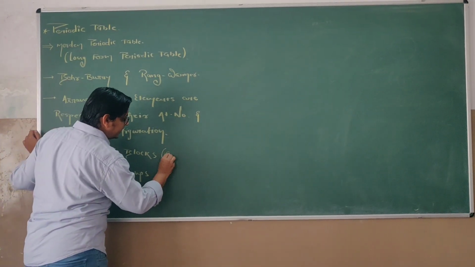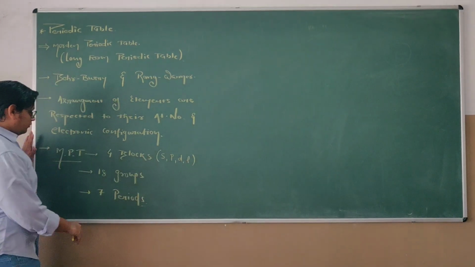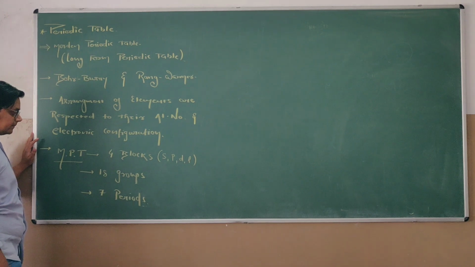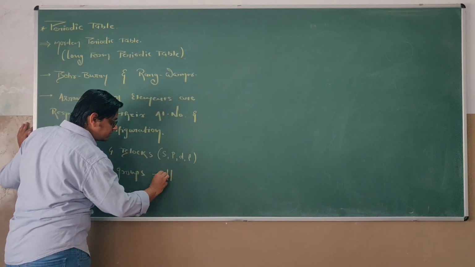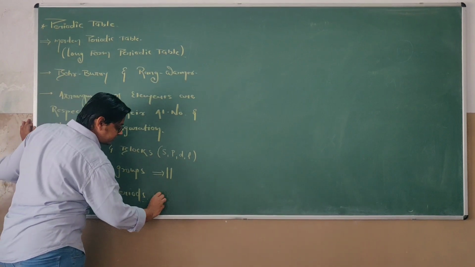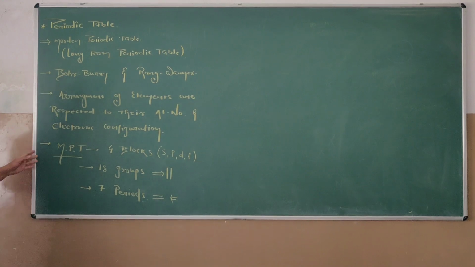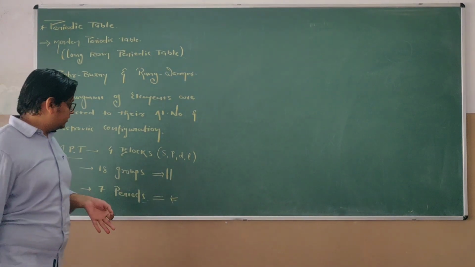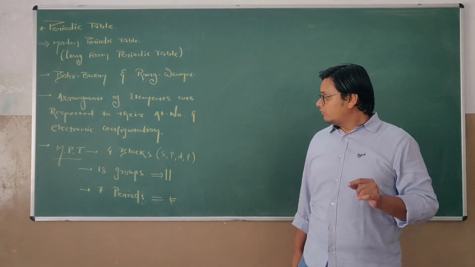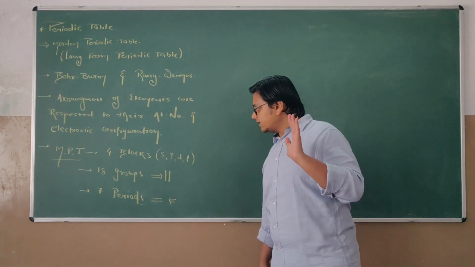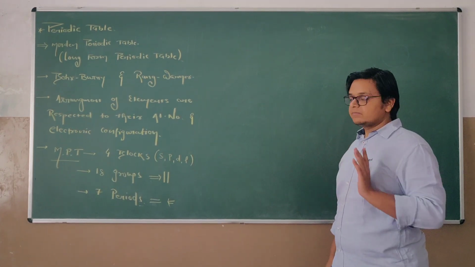The blocks are S, P, D, F. What about the 18 groups? The vertical columns are known as groups, and 18 groups are present, while the horizontal rows are known as periods, and 7 periods are there.